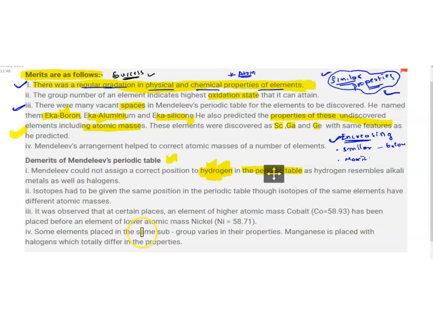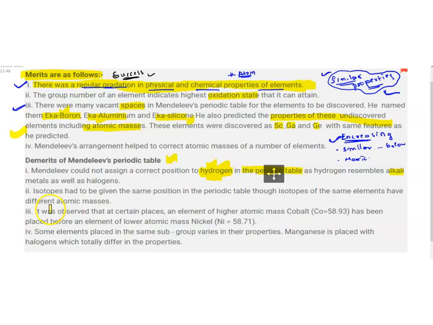Why? Because hydrogen has both properties. Hydrogen looks like an alkali metal as well as a halogen. So the position of hydrogen is still debatable. Halogens form halides, let's say chlorine forms chloride.